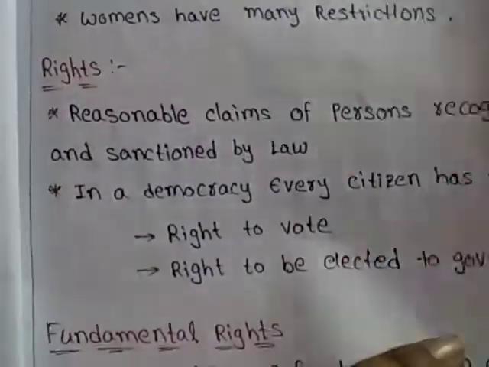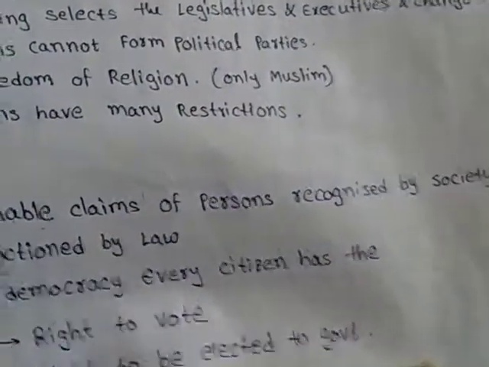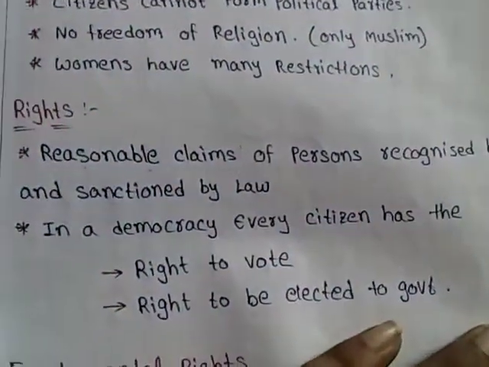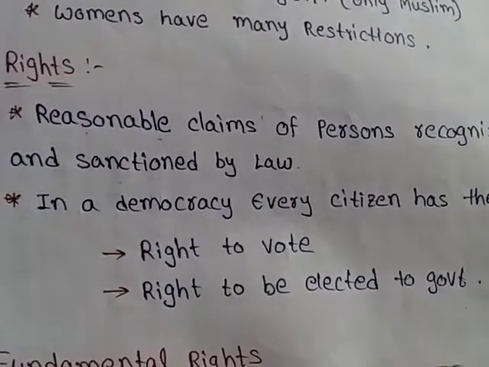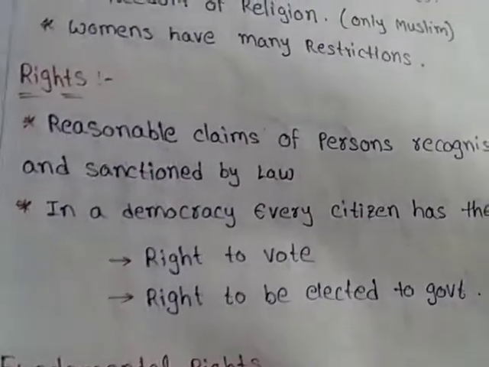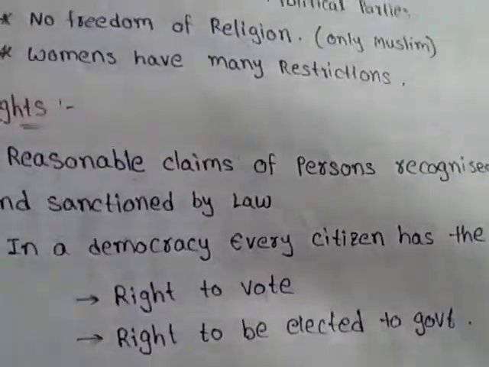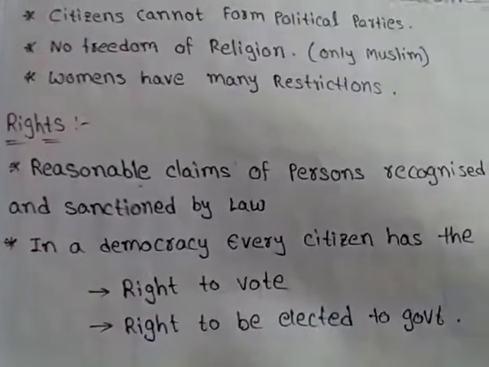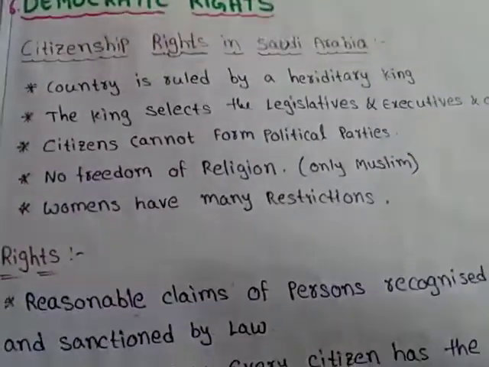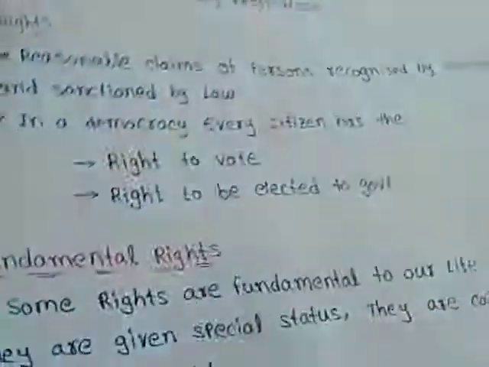So let's look at what rights are. Reasonable claims of a person recognized by society and sanctioned by law. In a democracy, every citizen has the right to vote and the right to be elected to government. But whereas in Saudi Arabia, we have observed there is no right to vote, and they don't have the right to select their leader also, and they don't have the chance to be elected, right? Because the hereditary king will be the ruler for their entire life, right?